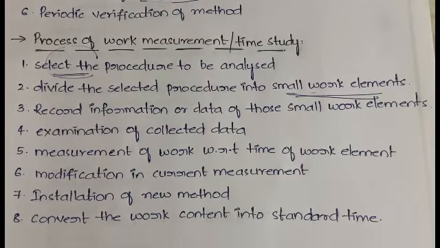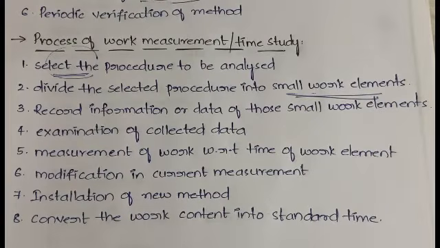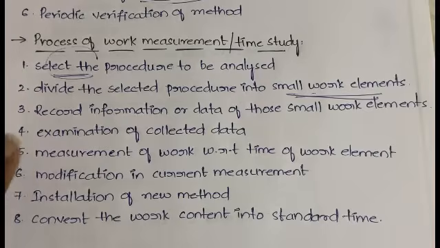First you have to select the procedure, then divide the procedure into smaller parts, and then record all the information, and then examine the data, and then measure the work with respect to time, and then if there are any modifications required, you need to do them. Then you have to install that into your organization, and then convert the work into time. So here you have 8 steps: select, divide, record, examine, measure, modify, install, and convert. These are the 8 steps you have in the time study, whereas in method study we had only 6 steps, right?